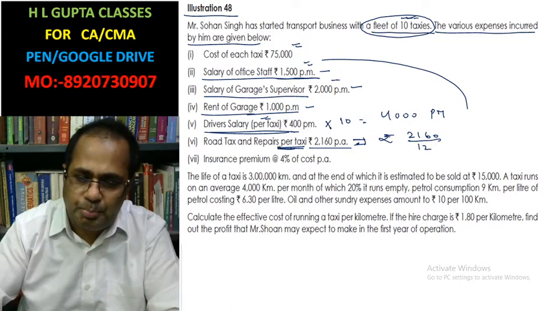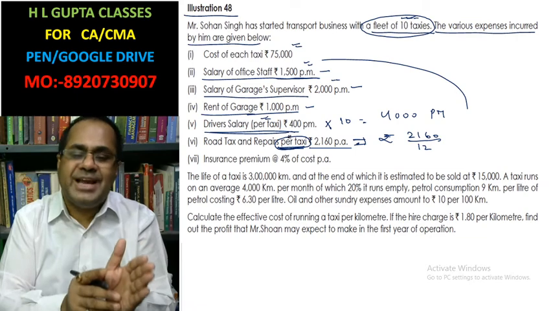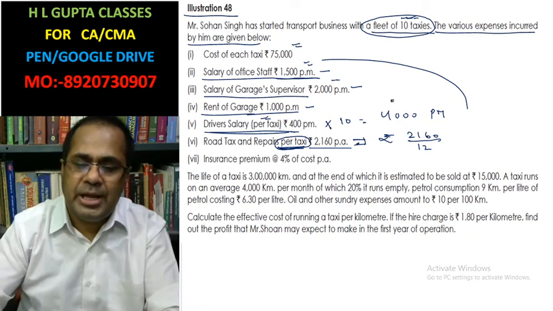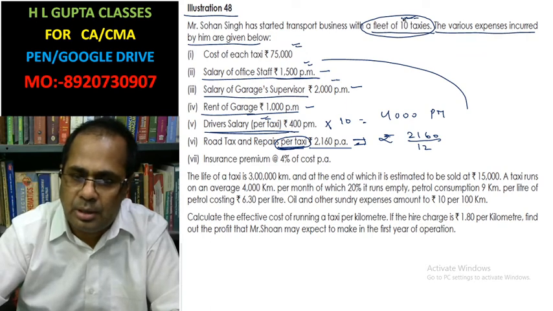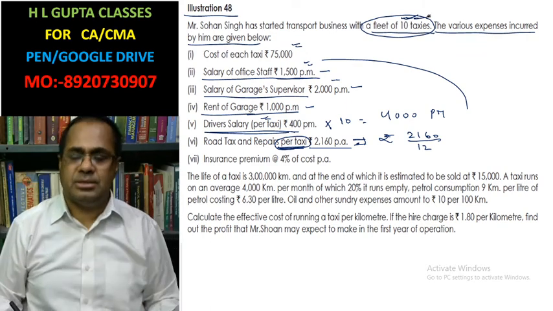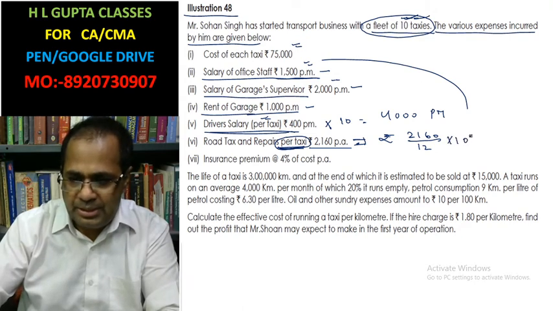But this is per taxi, road taxes per taxi, so you have to change it for 10 taxis, because the employer has 10 taxis. So now you will multiply by 10.